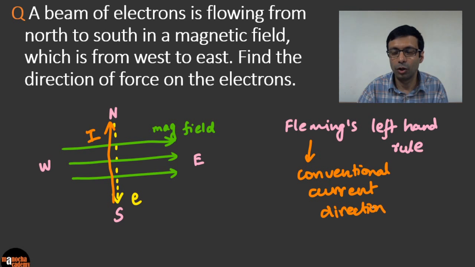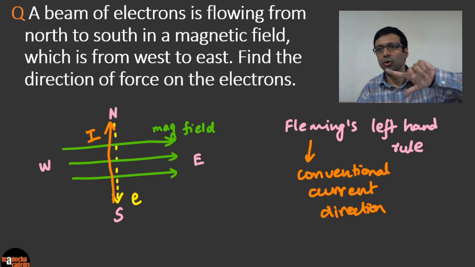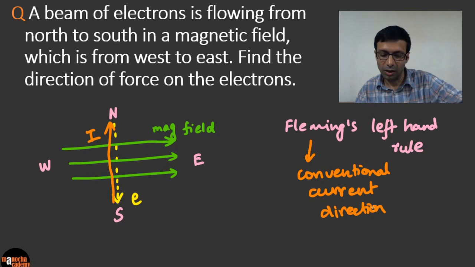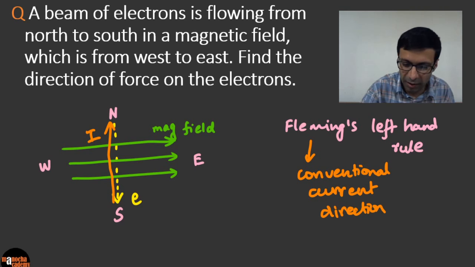And so make sure your center finger is aligned from south to north. So your forefinger is this way, and then when you do that, let's say you've drawn this on the paper, then your thumb will be pointing into the paper. Okay, or some of you have written, I can see the answer you've written, inside the earth, right? So if you're thinking of the earth as the surface, because we mentioned directions here, then it's inside the earth.